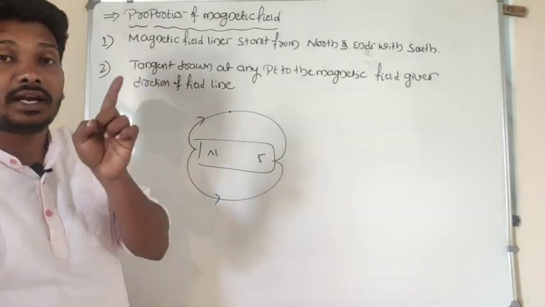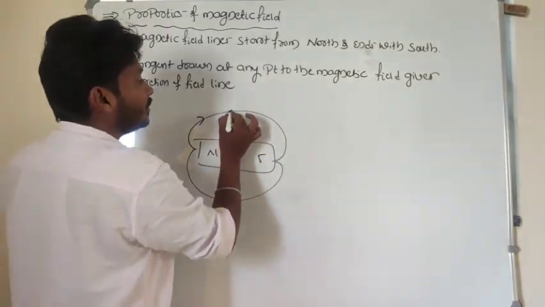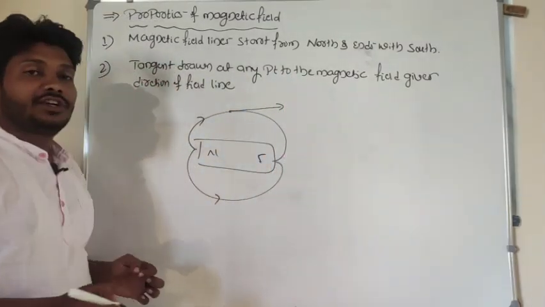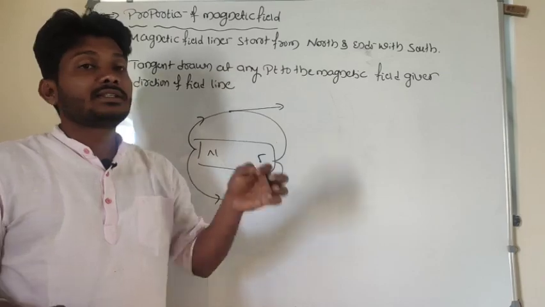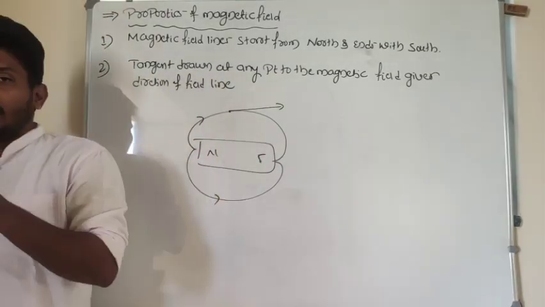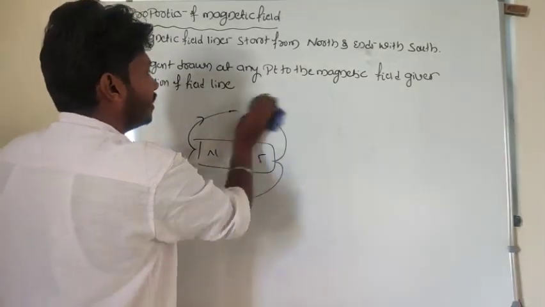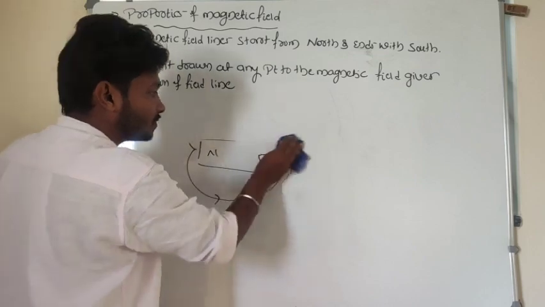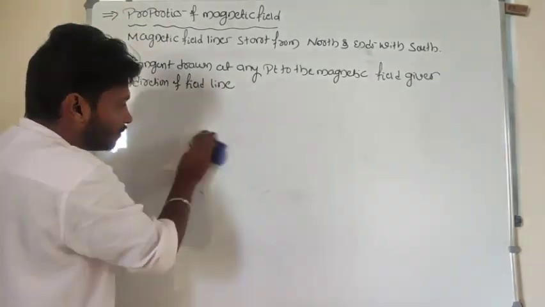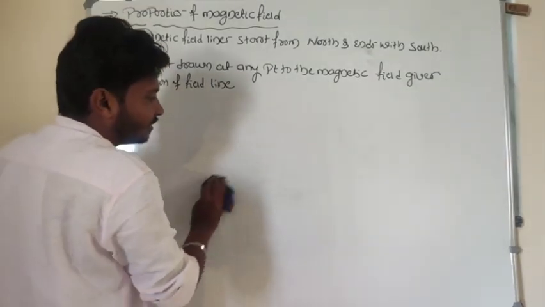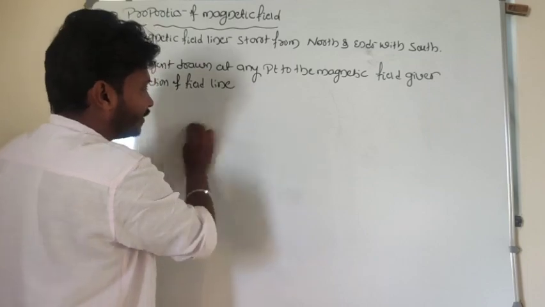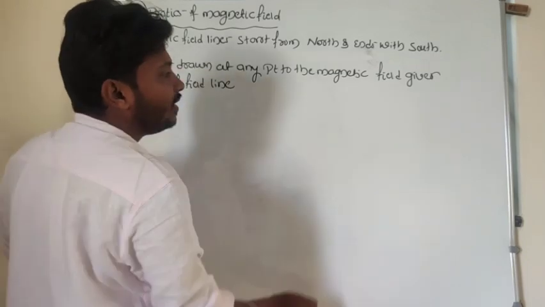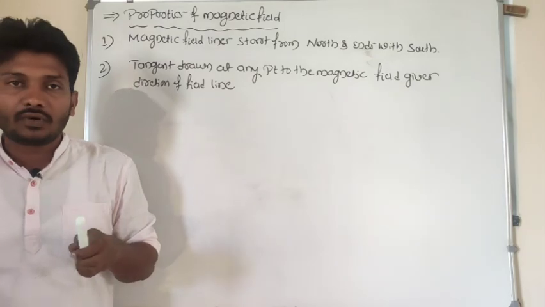In order to find the direction of the magnetic field, I just need to draw one tangent line. That tangent line represents the direction of the magnetic field lines. So I have to draw one tangent line at the point, and that tangent line represents the direction of the magnetic field, and we'll go to the next point.